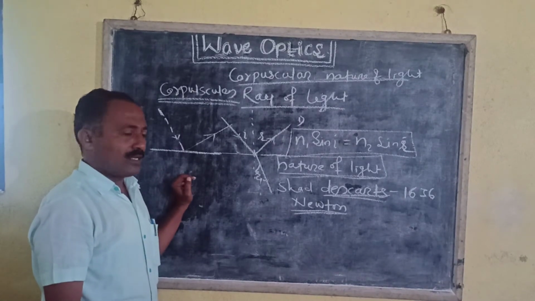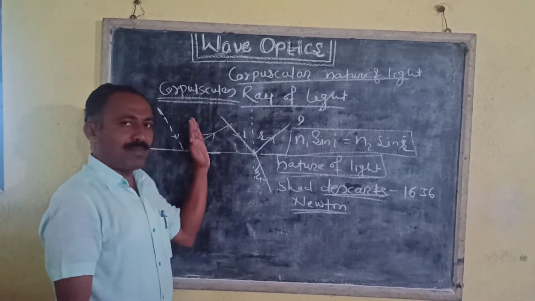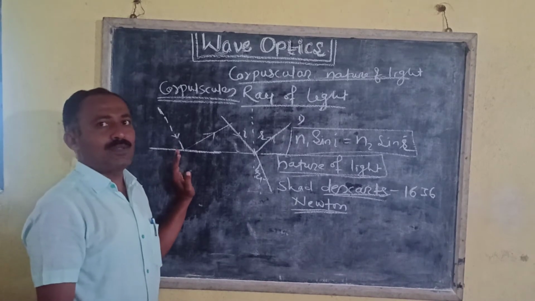Refraction of light is due to the difference between the attractive forces between the particles and the force between the particles of the medium.